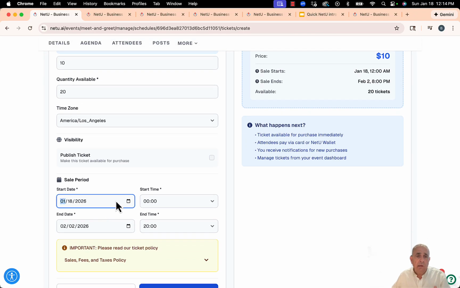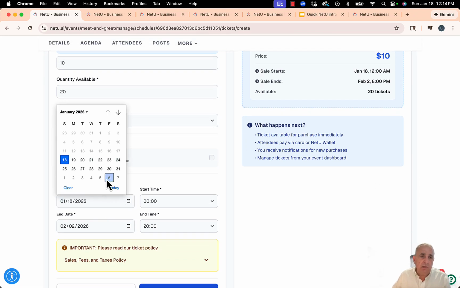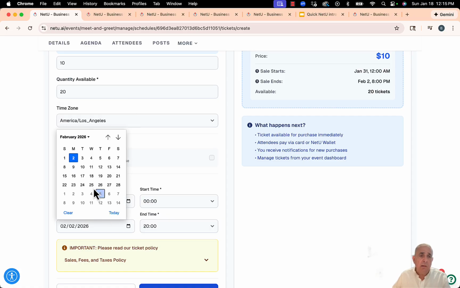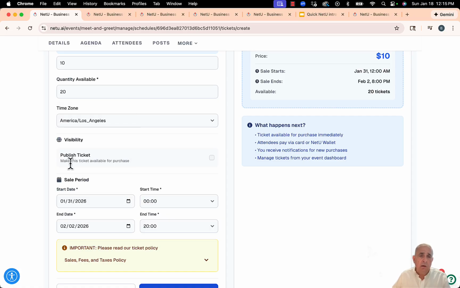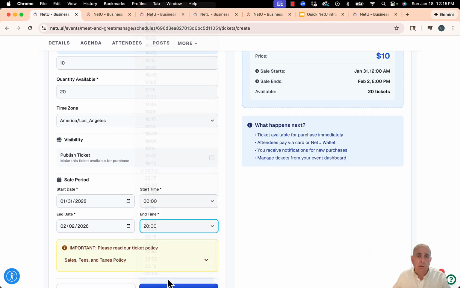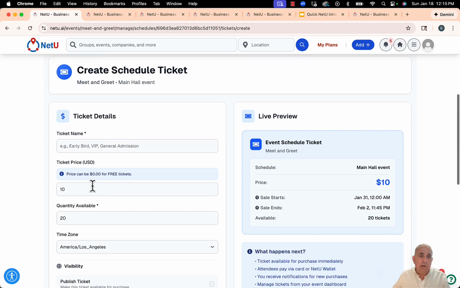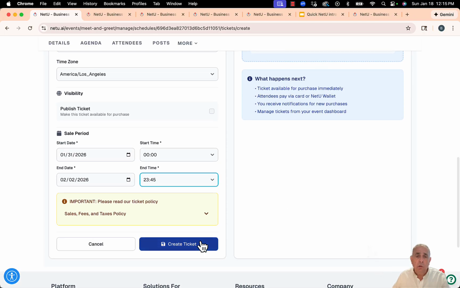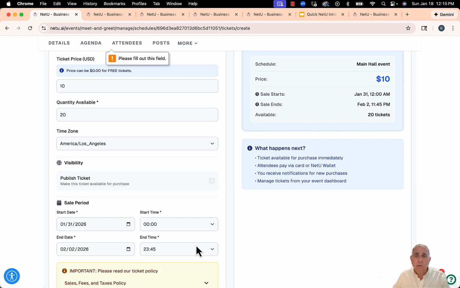And you can say, okay, well, if you register maybe from the 31st till the 2nd, the price of the ticket now jumps to maybe $15, for example, or $10. And so now we can create a ticket.